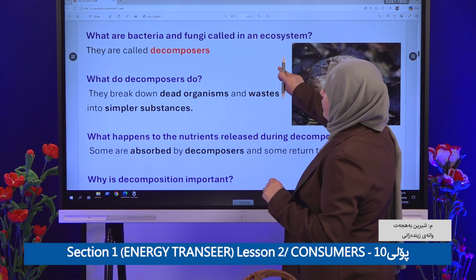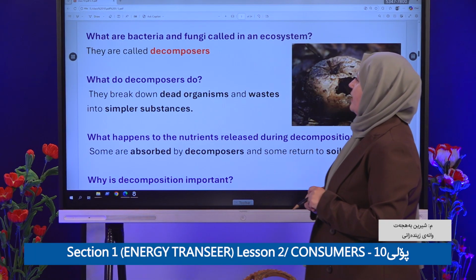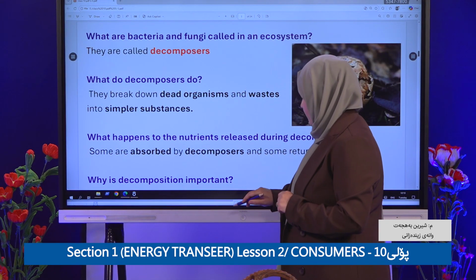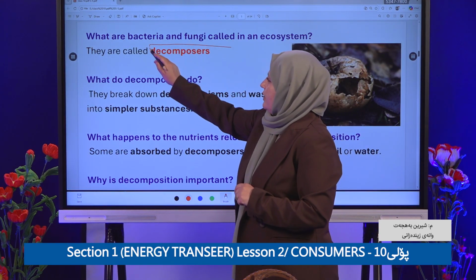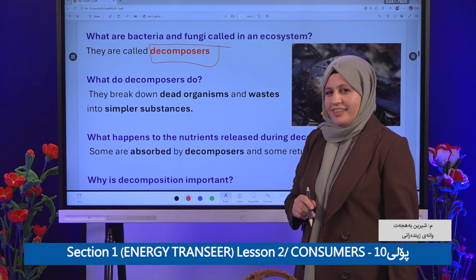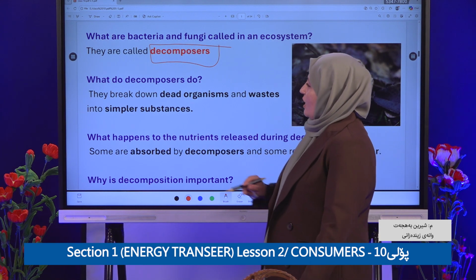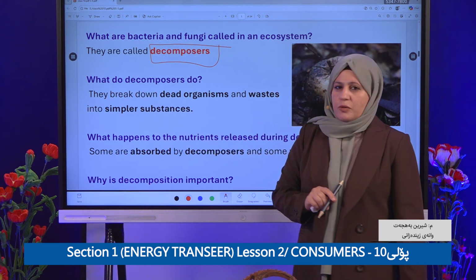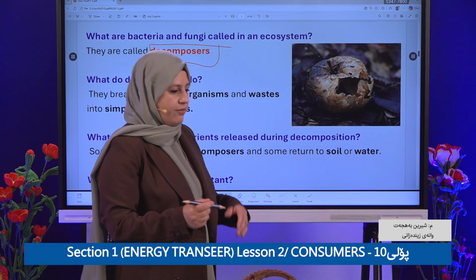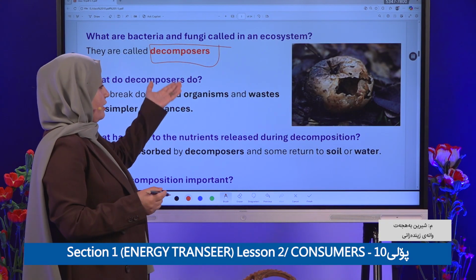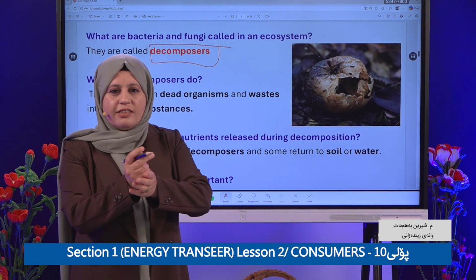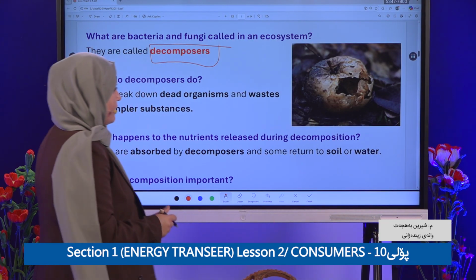Okay, so bacteria and fungi are called in an ecosystem what? Decomposer. And I call them what? Natural recycling. What do decomposers do? What is the important job they are doing? If there were no bacteria and fungi, what would happen to the earth? It would start to be destroyed. Yes, that's why they are natural.